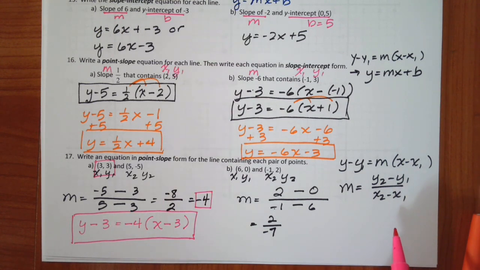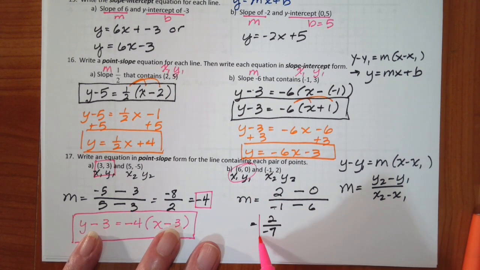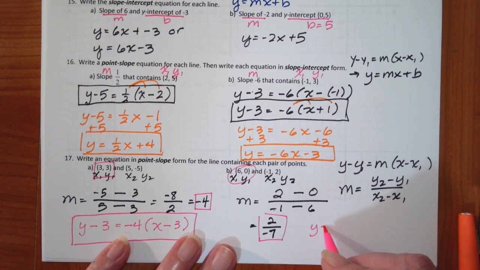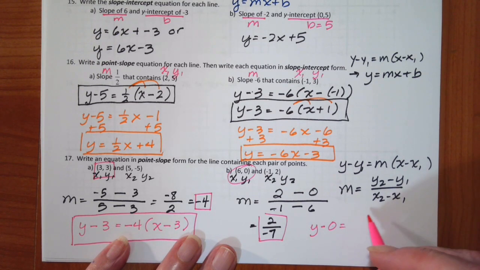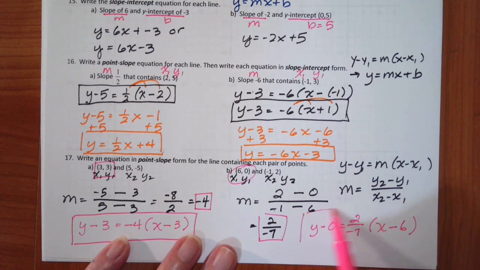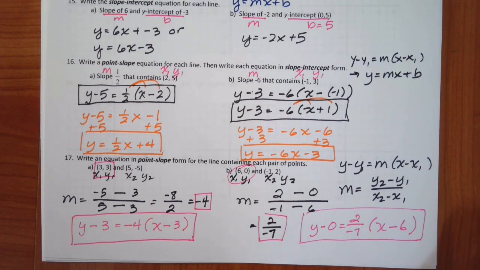And it doesn't matter which point you use. I'll just be consistent and use the first one. So this becomes y minus y1 is equal to my slope times x minus the x1 value, which is 6. If you had used the other point, you would have gotten exactly the same thing.